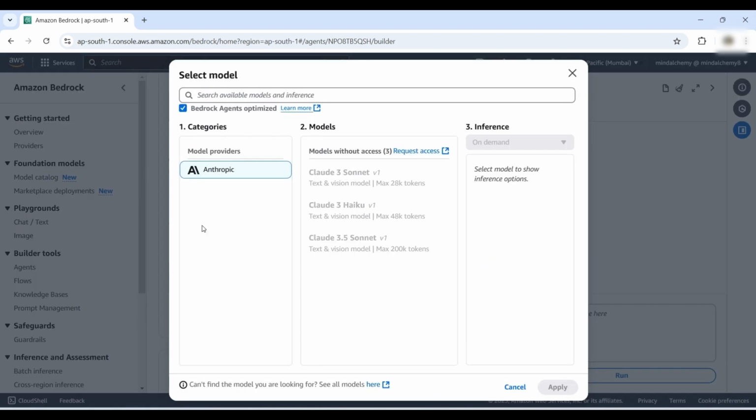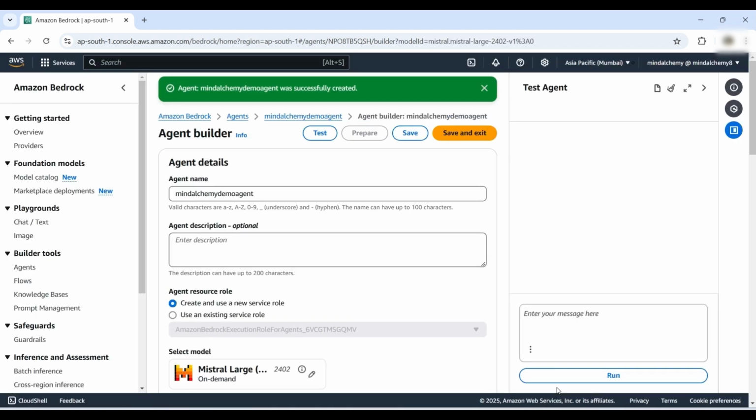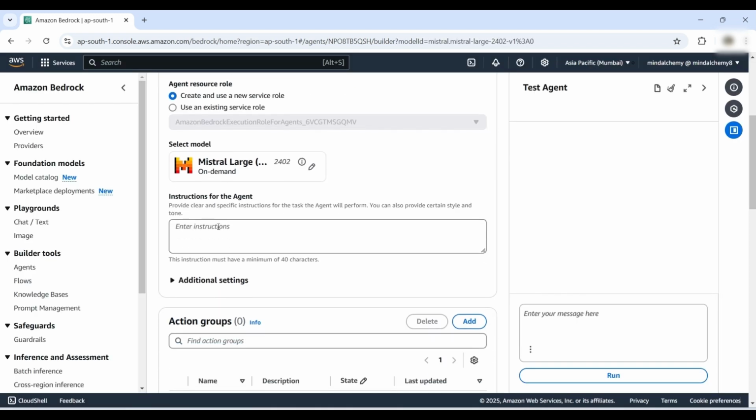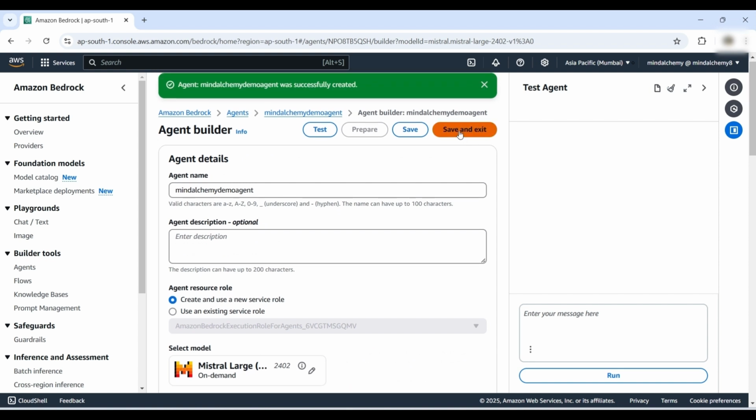Next, we need to select a model to work with. We have selected the Mistral large model for our work. Click on Apply to use the model for your agent. Next, provide instructions for the agent. At this stage, we specify the instruction which reads: You are a knowledgeable assistant capable of providing information and answering inquiries related to product catalogs and inventory. Next, click on Save and Exit.